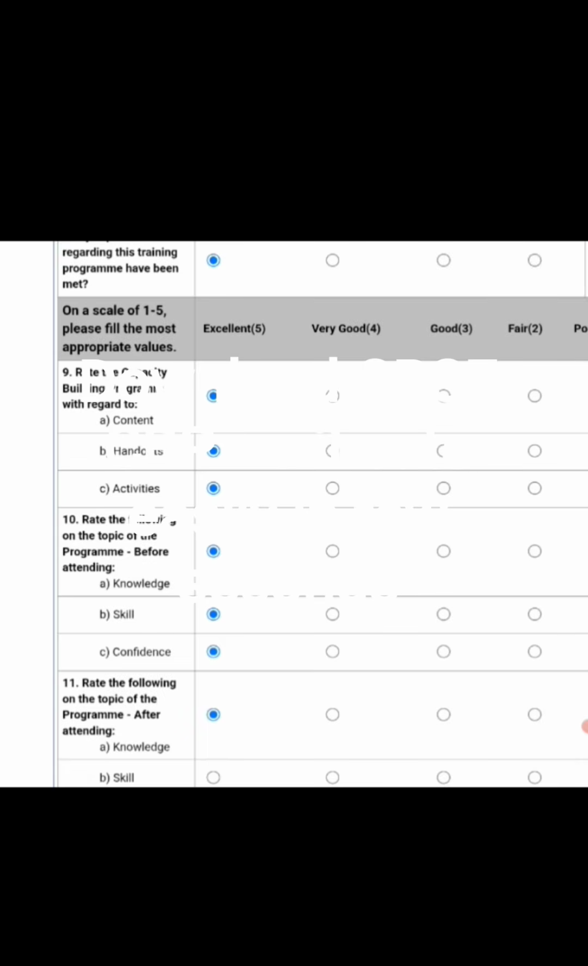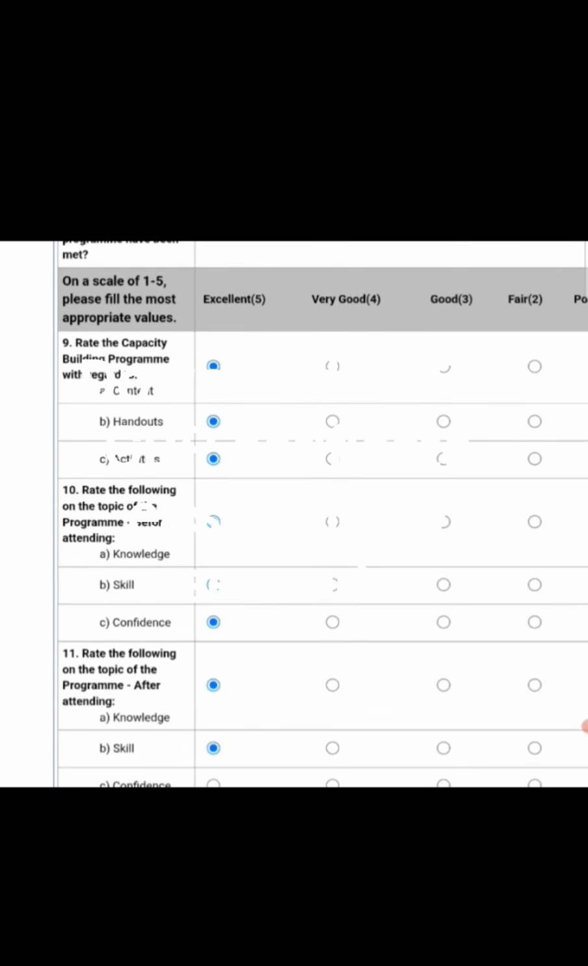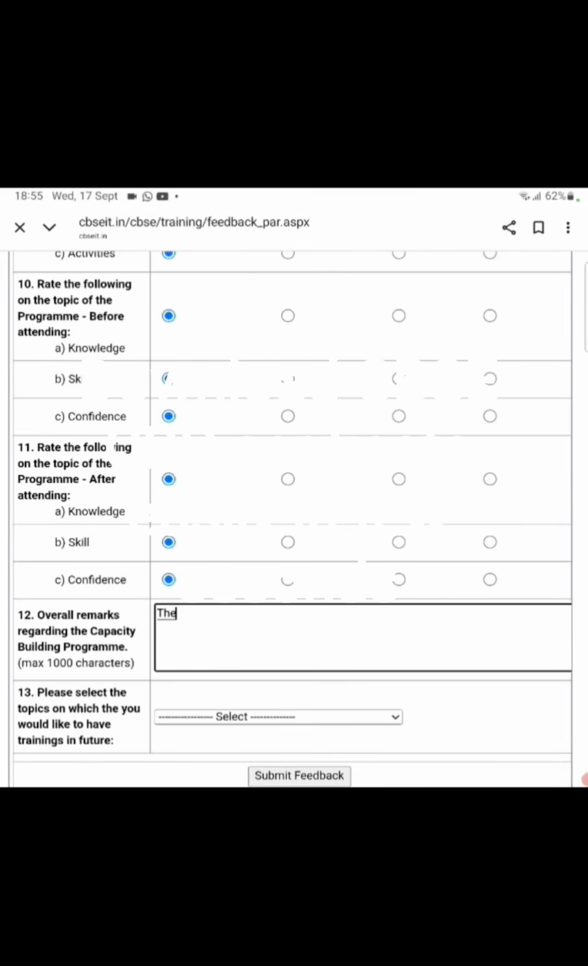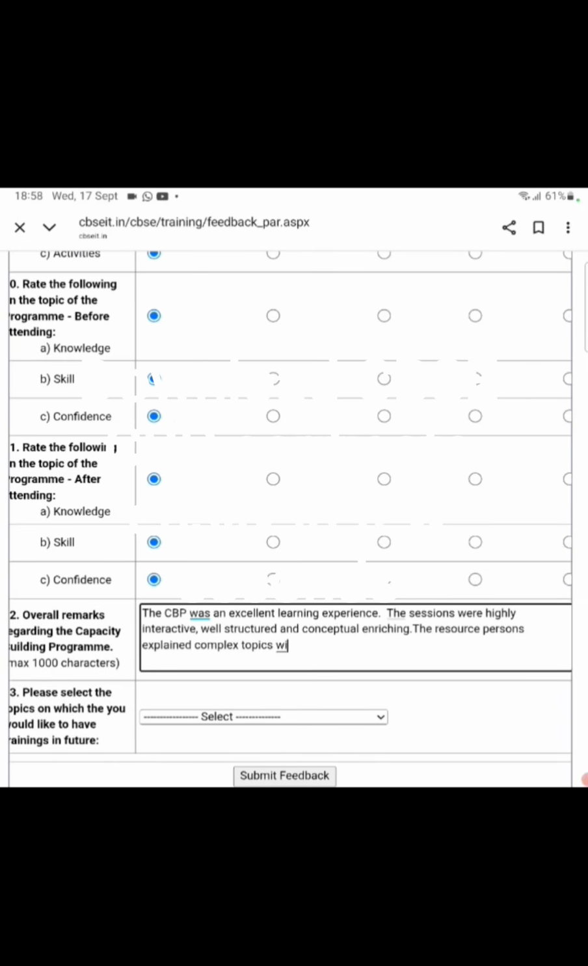And then we have to give the overall remark for the CBP. About the venue, the resource person, and the CBSE, whatever you want to write, you can write in 1000 words. I have written some, it's your wish how much you want to write. It's the positive points about the overall CBP program. So I have written some points. Maybe you have more experience, so you can write much more about it.